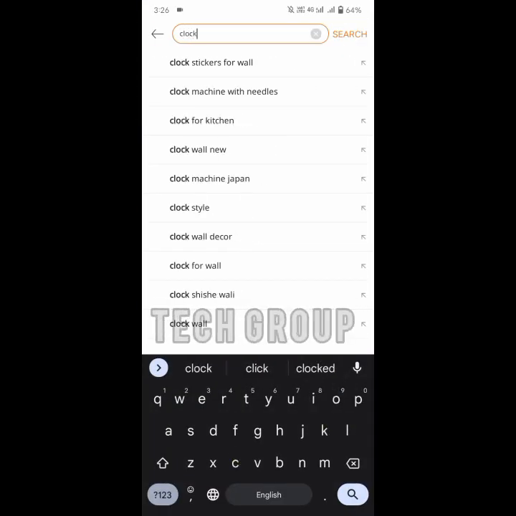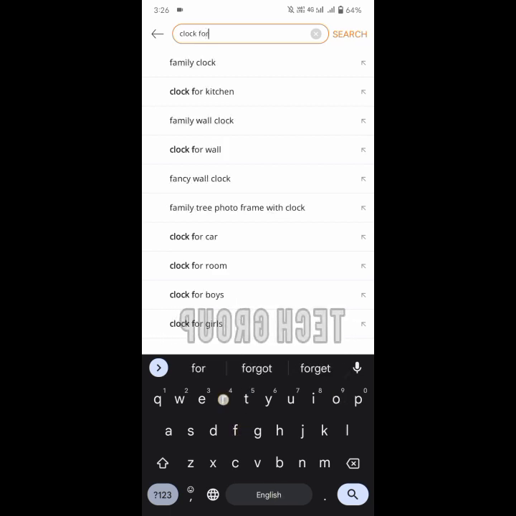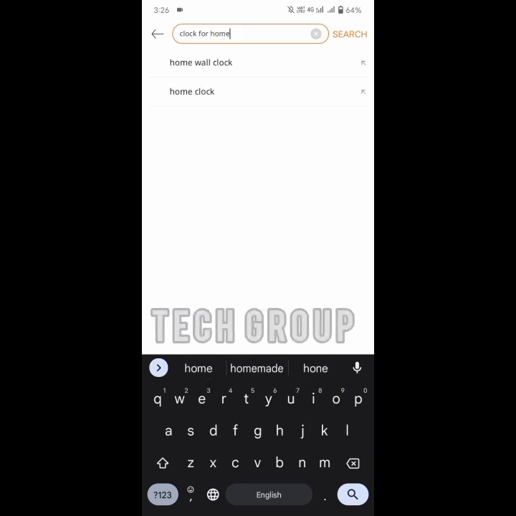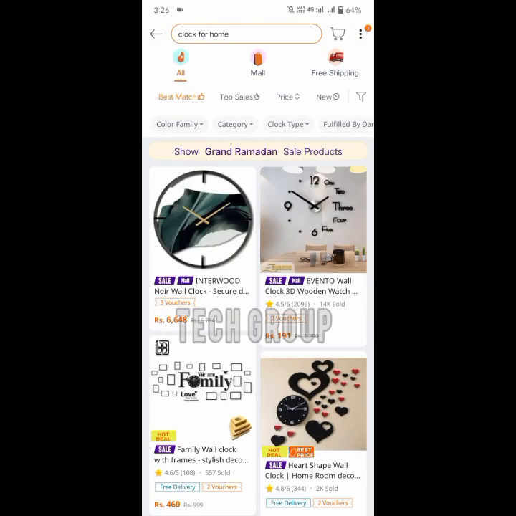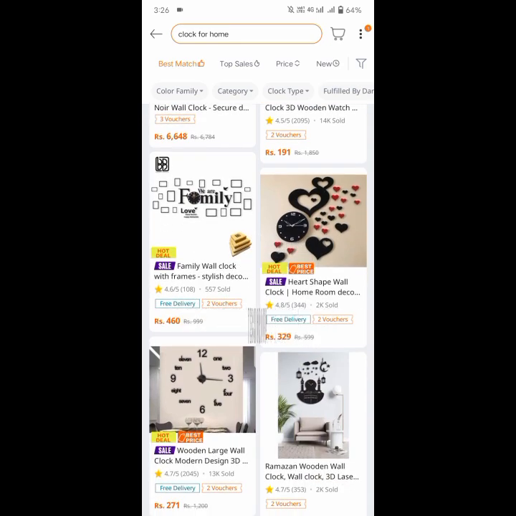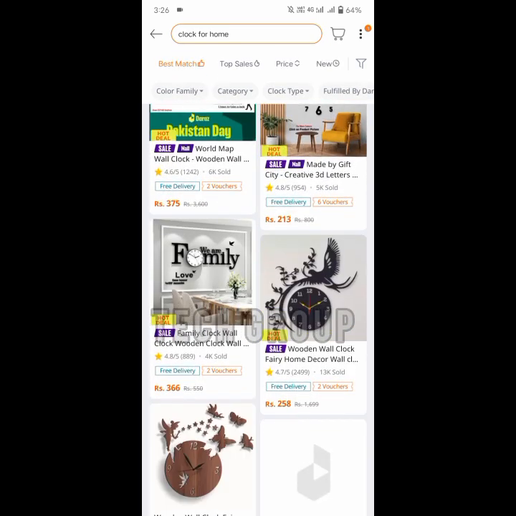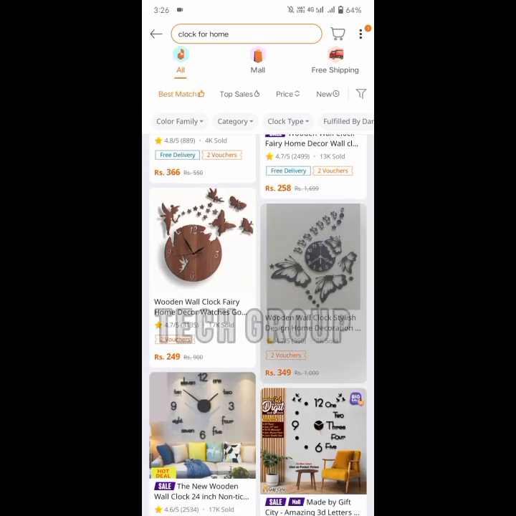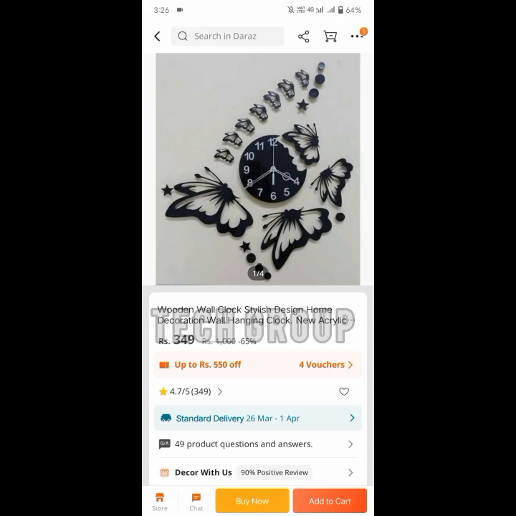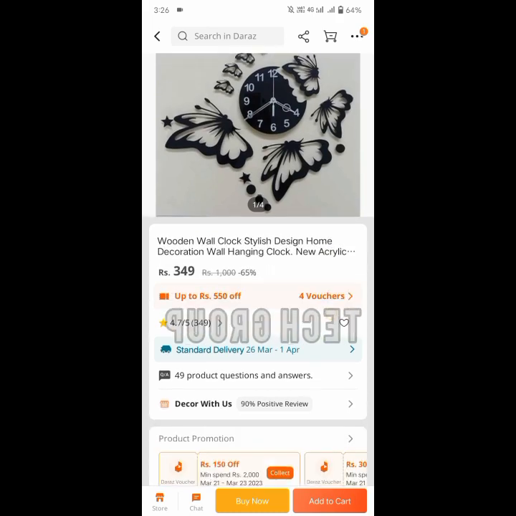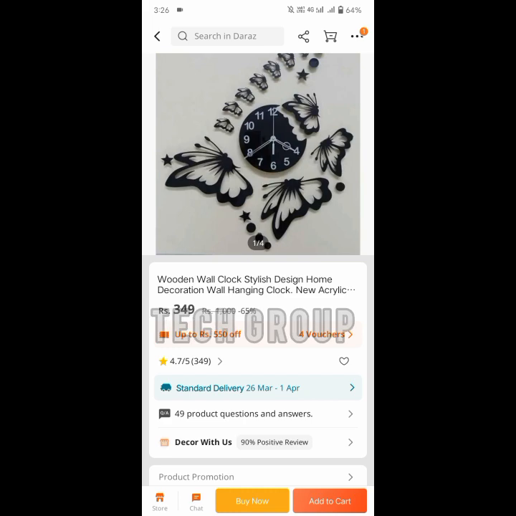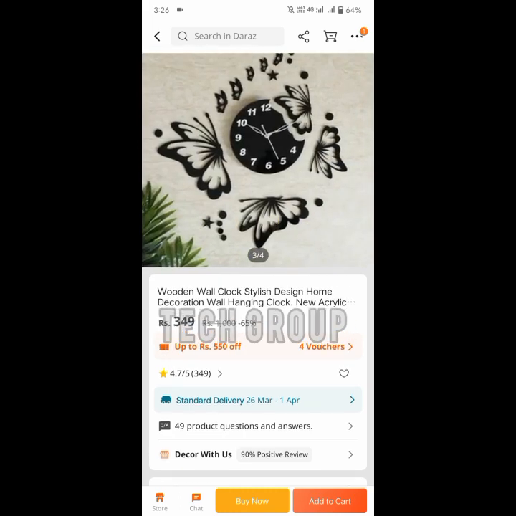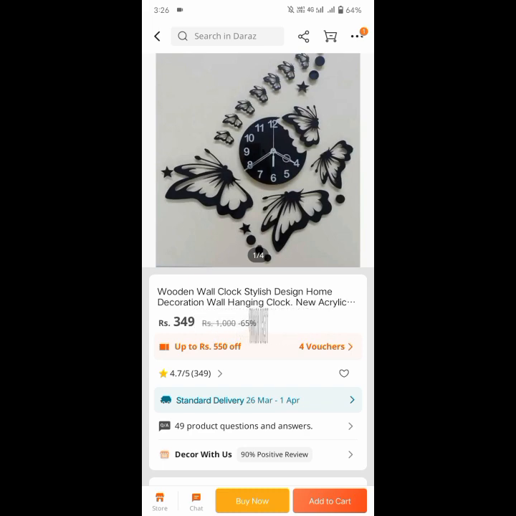clock for home. So here you can see different clocks. I like this one clock, so I click on it, and here you can see its price is 349 rupees.